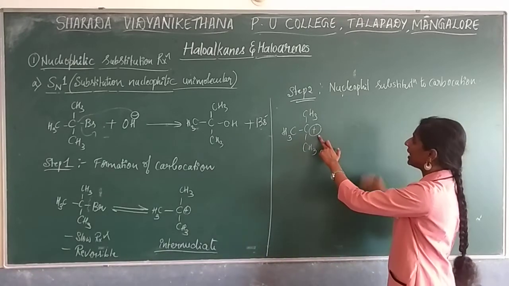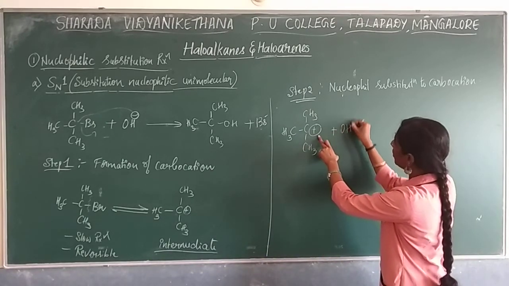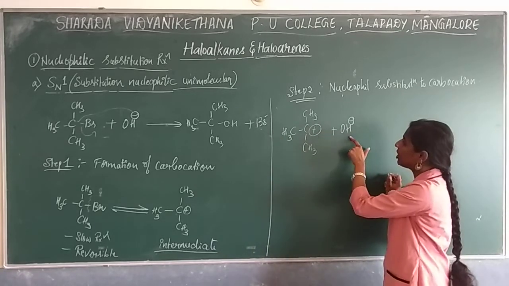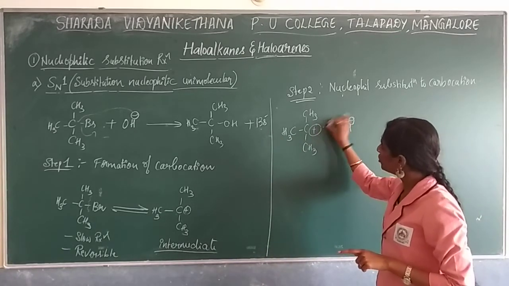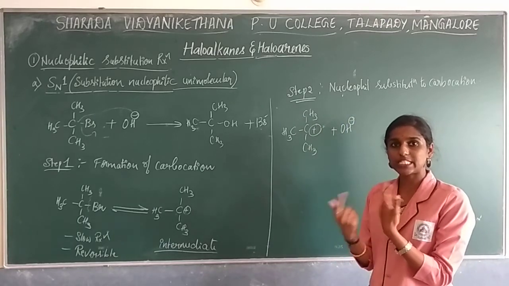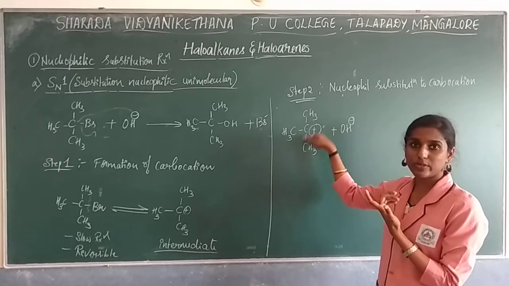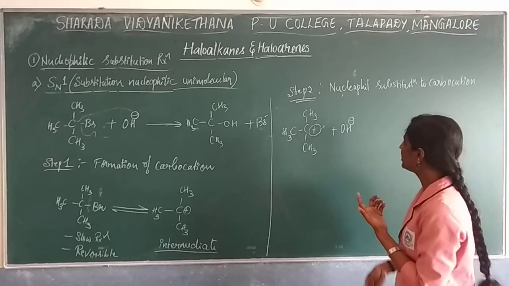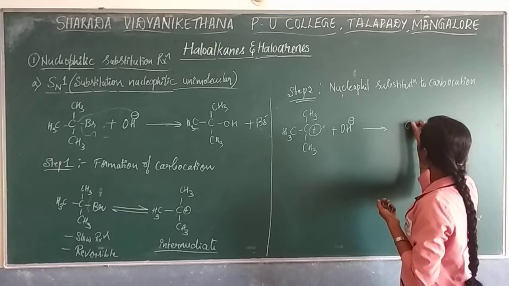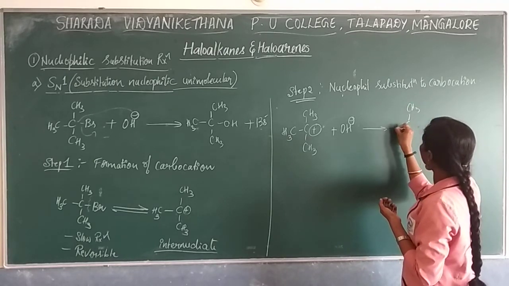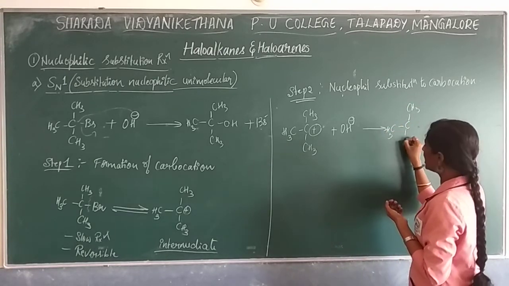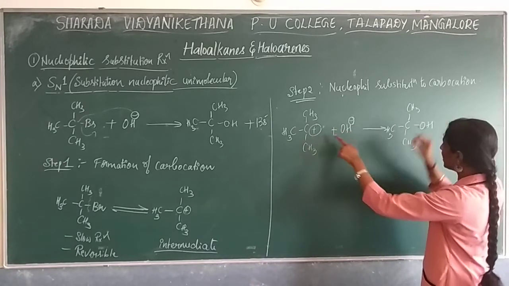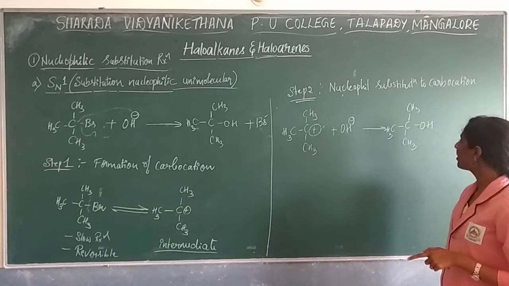So this carbocation will get attacked by the nucleophile, whatever we take. Okay, so OH minus is taken now. Here it will get attacked towards this positive charge. Always positive and negative attract each other, right? So this negative will get attracted towards this positive charge, so that you will get the product as C with CH3, and here the OH minus nucleophile will get substituted onto your carbon, right?